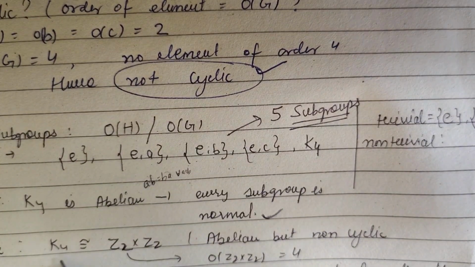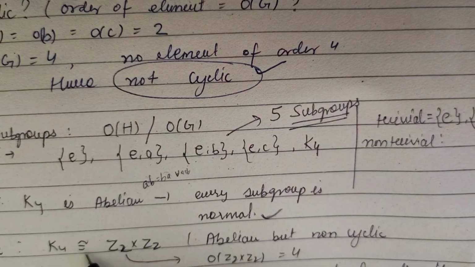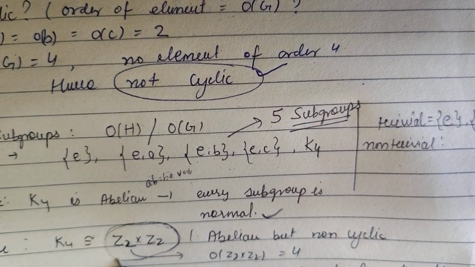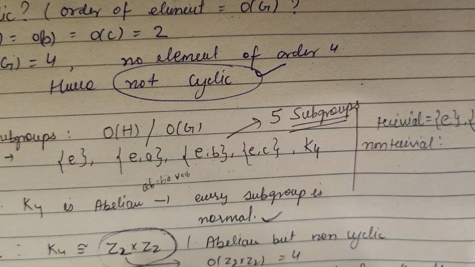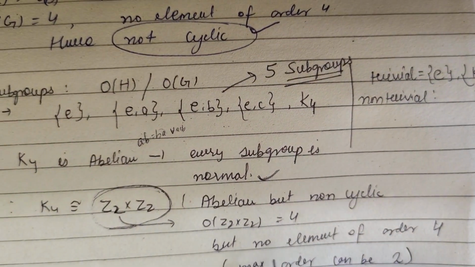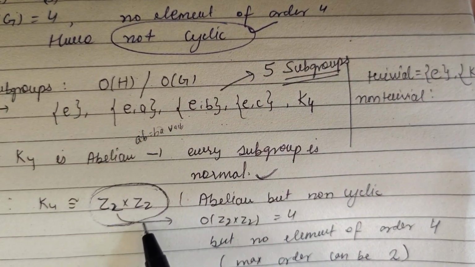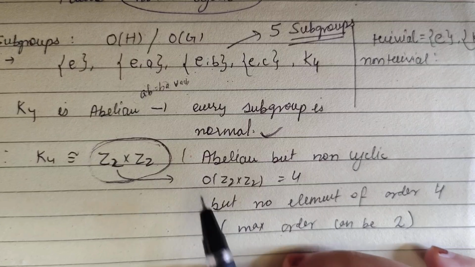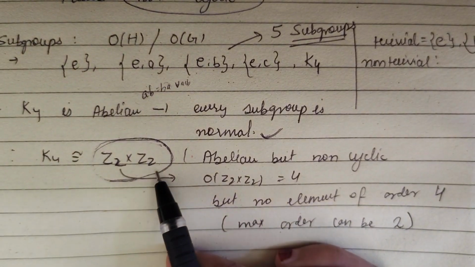Next, K4 is isomorphic to what? K4 has order 4 and it is abelian but not cyclic. So we can think of a group whose order is again 4 as well as abelian and non-cyclic. That group is Z2 cross Z2. Clearly its order is 2 into 2 equals 4. We need to check for cyclic, whether there is an element of order 4. But in Z2 cross Z2, for having order 4 we must have LCM as 4, and 2 cross 2 will never give LCM as 4. The maximum possible order of an element in this group is 2. So K4 is isomorphic to Z2 cross Z2.